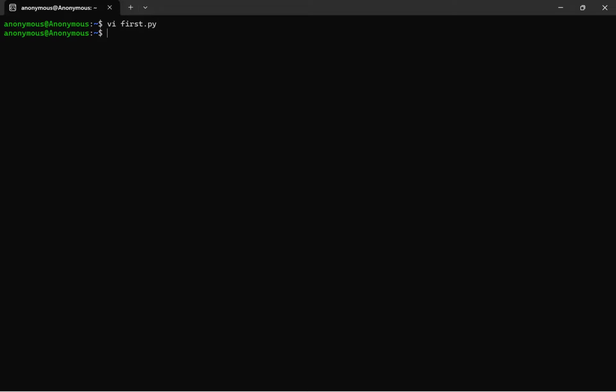Now if you want to check whether the program is saved or not, we can simply press the up arrow button to get the same file name and then press enter. So here it is already saved. We wrote hello Python, and it is already saved.